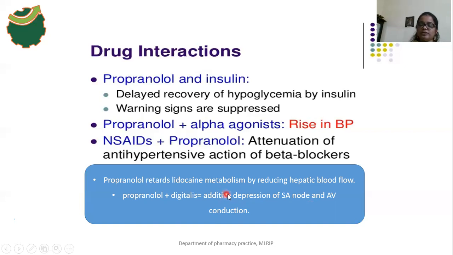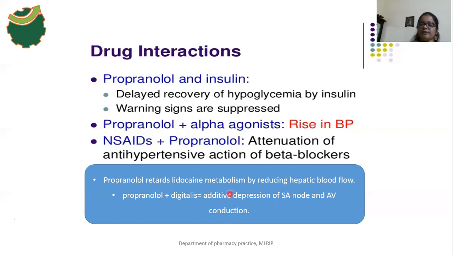Normally propranolol depresses the SA node and blocks the atrioventricular conduction also. The conduction velocity is also decreased by propranolol. At the same time, digitalis also depresses the SA node and blocks the conduction of the AV node. It inhibits the AV conduction also.